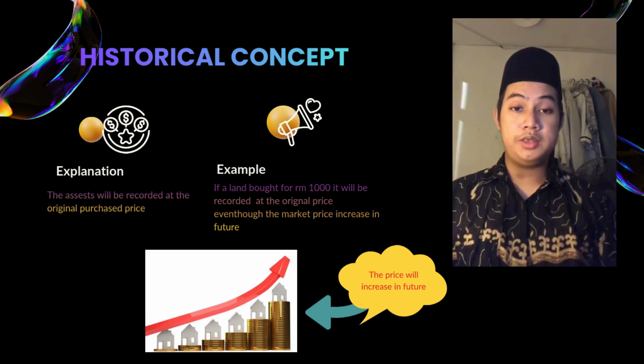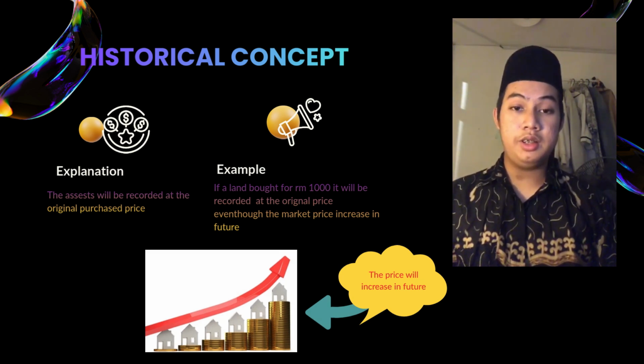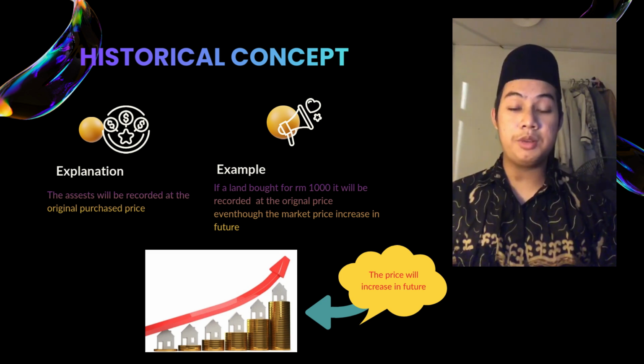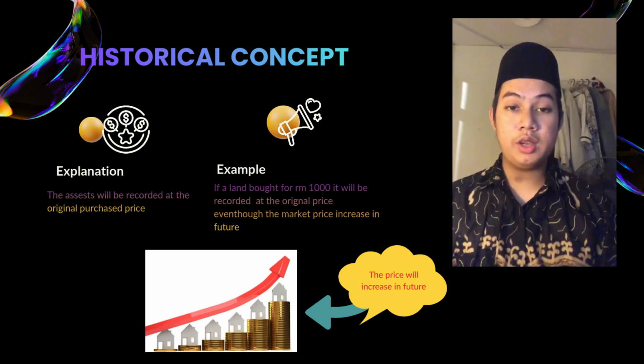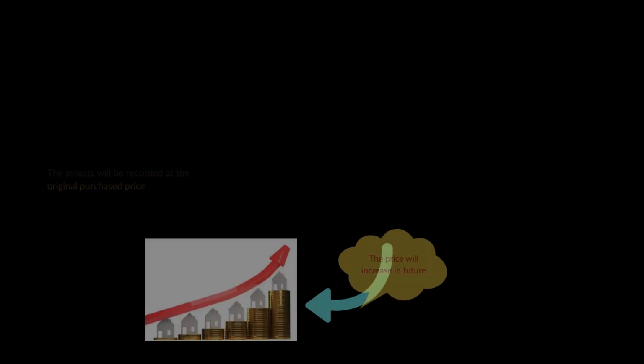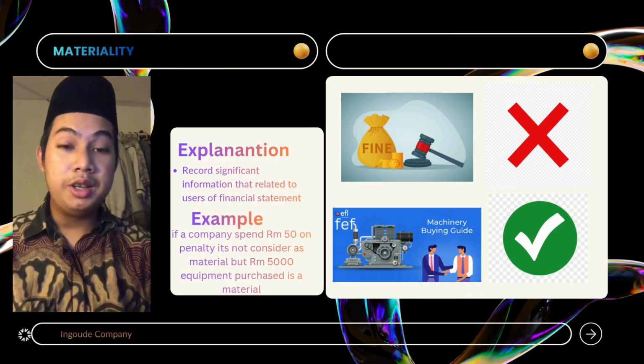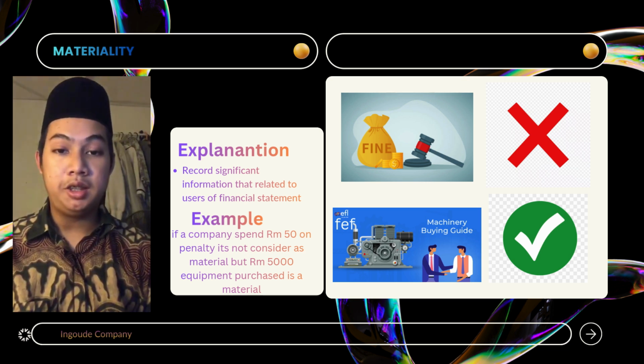So the first one is historical cost. Historical cost means assets are recorded in accounting records at their purchase price value, not their current value, but the original value. For example, if we bought a land that cost $10,000, it will stay $10,000 in the record even though the value increased.